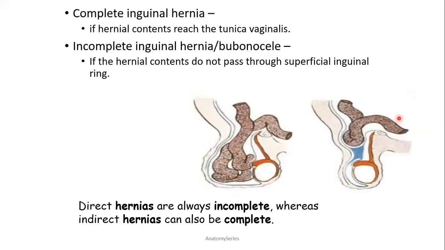Hernia, or the inguinal hernia, is further divided as complete or incomplete. A complete hernia means it has come out through the superficial inguinal ring and has reached the tunica vaginalis. Incomplete means the contents have not crossed the superficial inguinal ring. It is mostly seen that direct hernias are always complete.